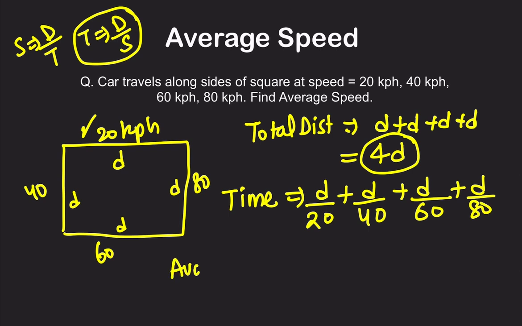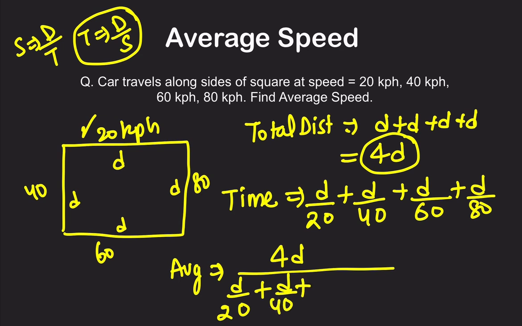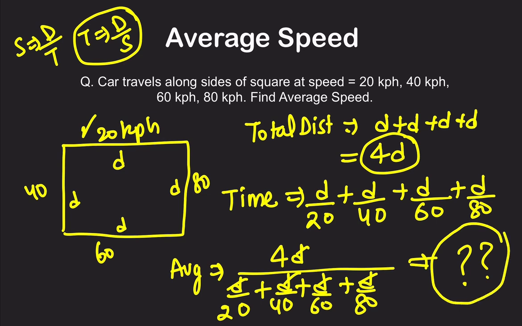Now the average speed is the total distance, that is 4d, divided by the total time, that is d by 20 plus d by 40 plus d by 60 plus d by 80. Now you can solve this. The d will cancel out, because taking d common in the denominator and solving the remaining portion, you will get the average speed. Please calculate this on your own, and this is the way, the only way, to calculate the average speed. I cannot emphasize this more. Don't make the mistake of taking the sum of all the speeds divided by the number of items, right? I hope average speed is clear.